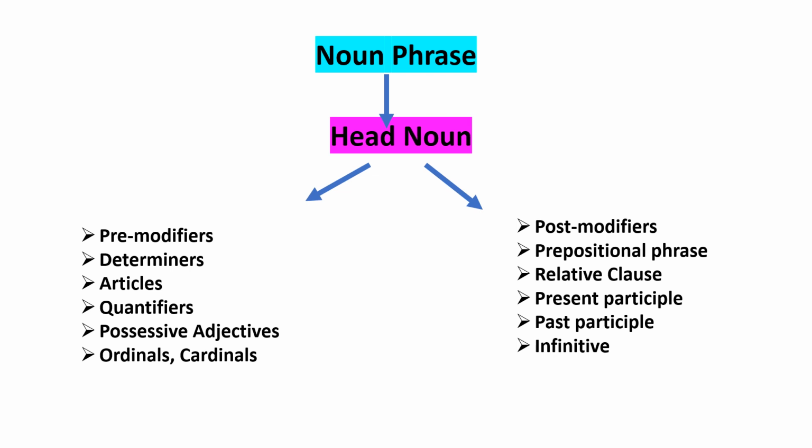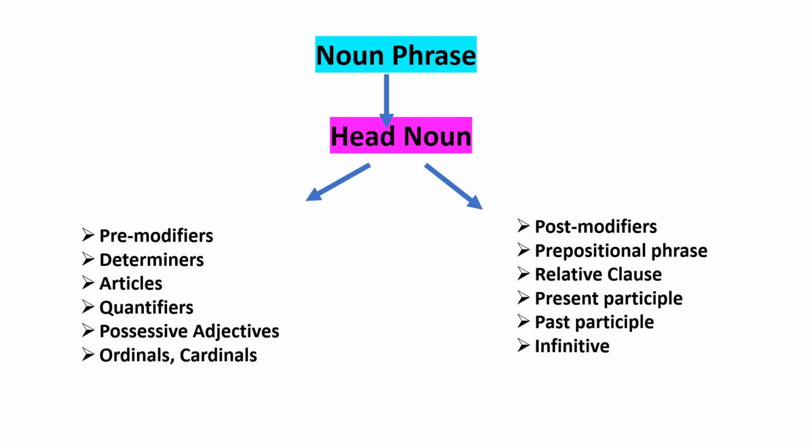Okay, so in the previous slides, we discussed that in a noun phrase, the most important thing is the head noun. And before and after that, there can be some different words that make up a phrase. So before a head noun, there can be modifiers, and we call them premodifiers. And after a head noun, there is a list of things and we term them post modifiers, right? As they come after the head noun.